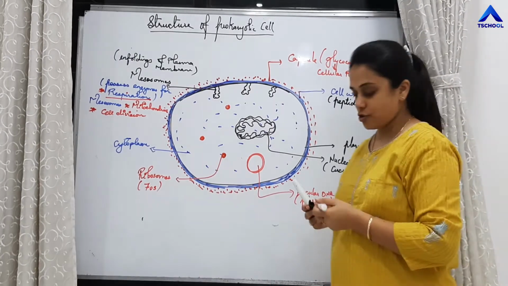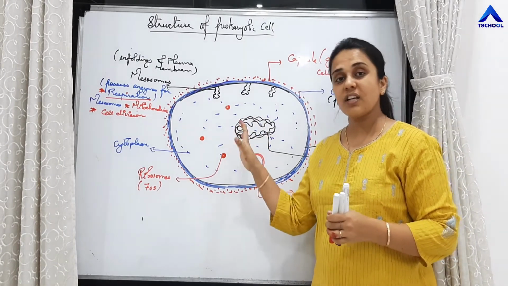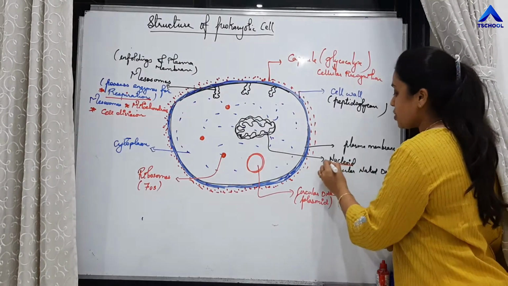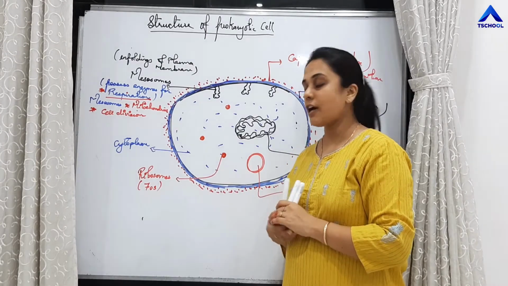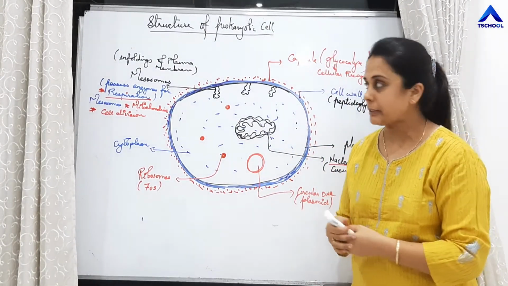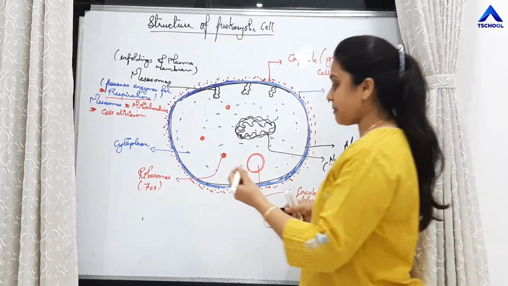So very important, students. Prokaryotic cells have one circular naked DNA called nucleoid. Apart from this nucleoid, some of the cells will also have one more circular DNA which is called plasmid.